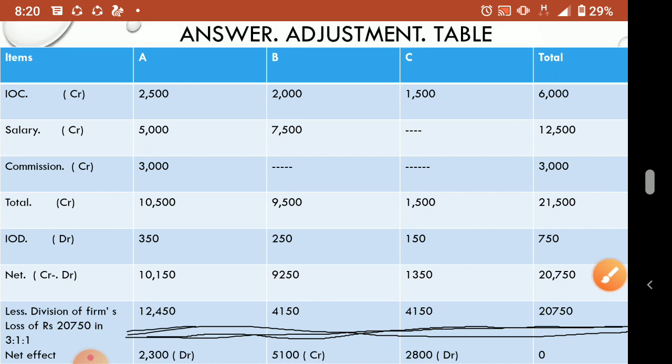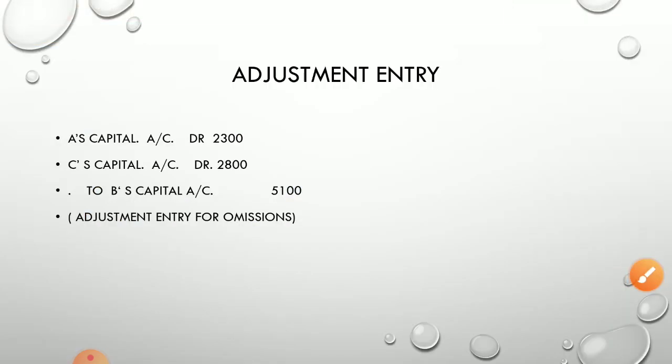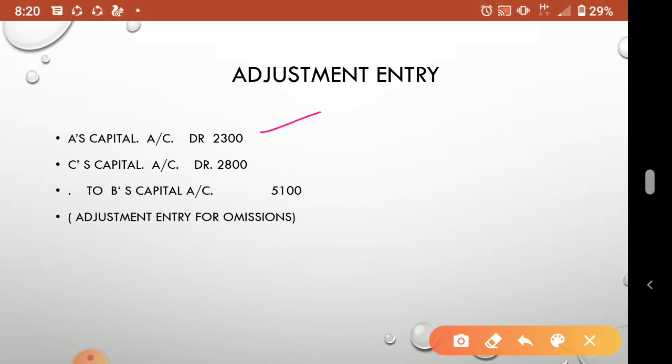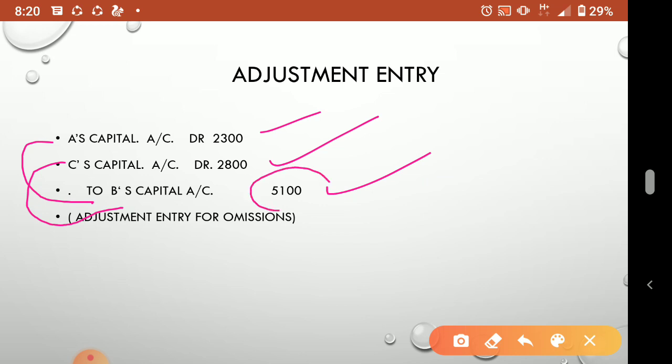How we pass the journal entry is like this. Who is debited, you put on the debit side. So here A's capital is debited, C's capital is debited, to B's capital. What is the meaning of this? A will give 2,300 to B, and C also will give 2,800 to B. So B will be getting how much? 5,100. This is what I told you.